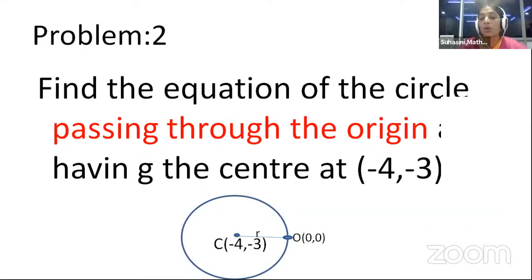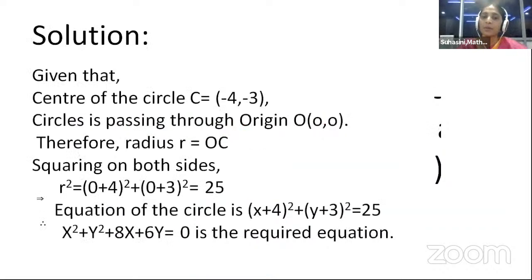So passing through the origin provides us a condition. What is the radius now? When our circle is passing through the origin and centered at C, the distance between C and O, that is OC, is the radius. So let us find the distance between the 2 points C and O using the formula root of x2 minus x1 whole square plus y2 minus y1 whole square, which gives r square is equal to 25. Substitute that value in the formula x minus h whole square plus y minus k whole square is equal to r square.